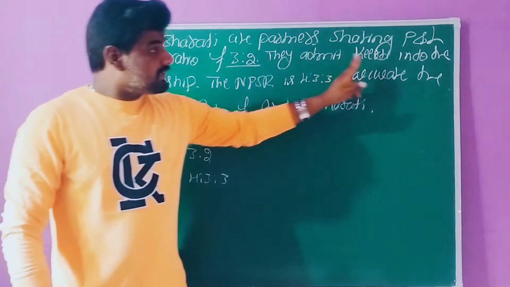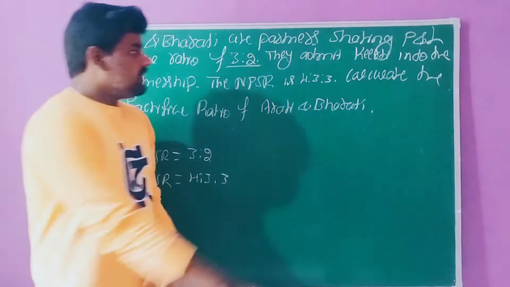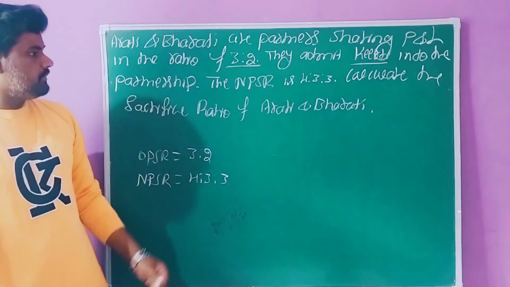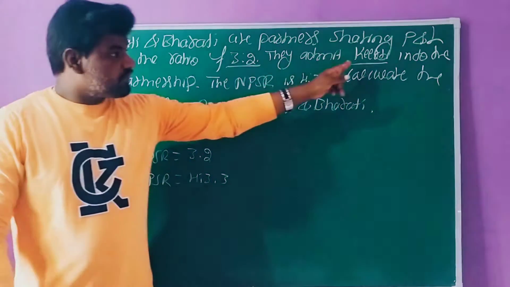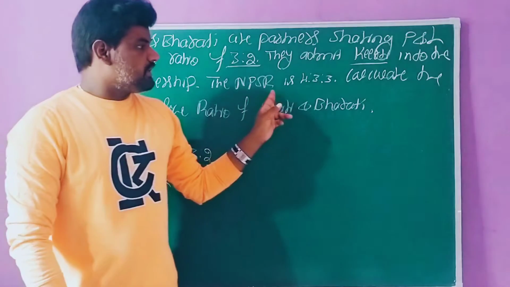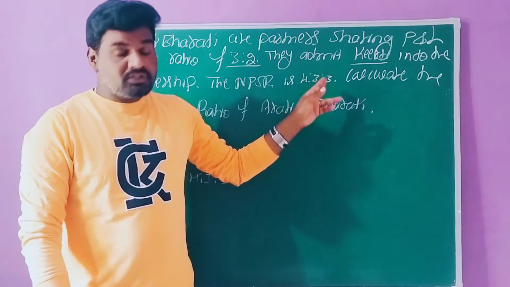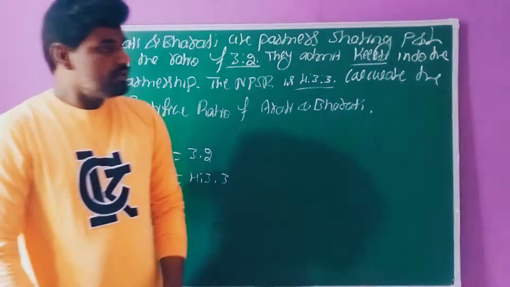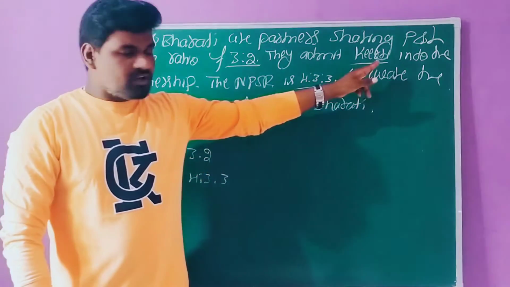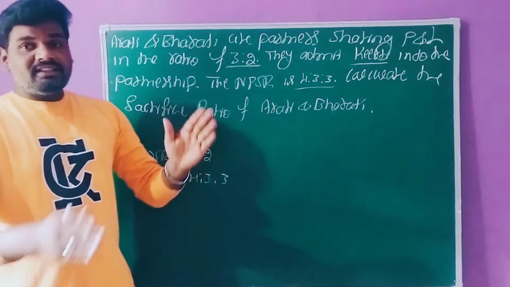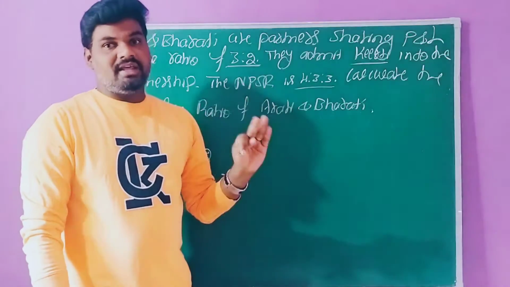They admit Kirti into the partnership. So here Kirti is a new partner. After the admission of the new partner, the new profit sharing ratio is 4 is to 3 is to 3. In this question they have mentioned the old share as well as the new share.